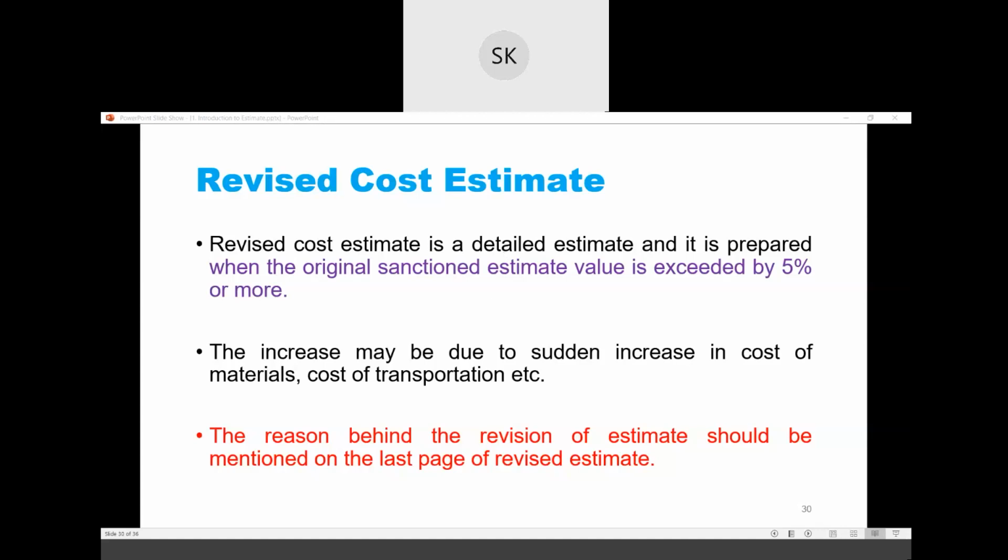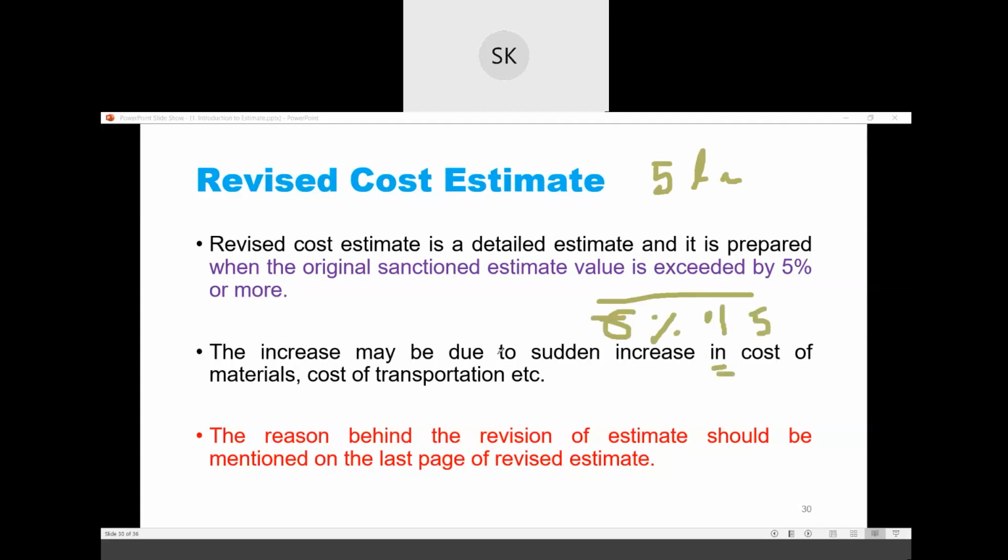The increase may be due to sudden increase in cost of material, cost of transport. Suppose you have been sanctioned 5 lakh rupees. When you do the detail estimate, your cost has increased by 6% of 5 lakh rupees.